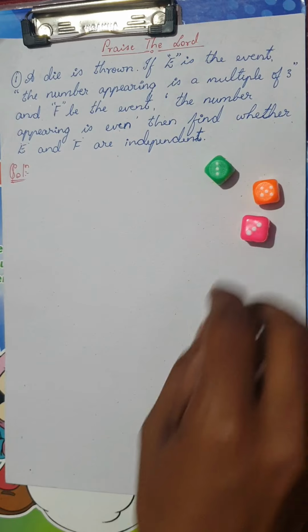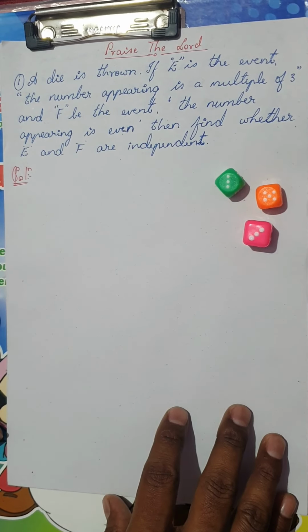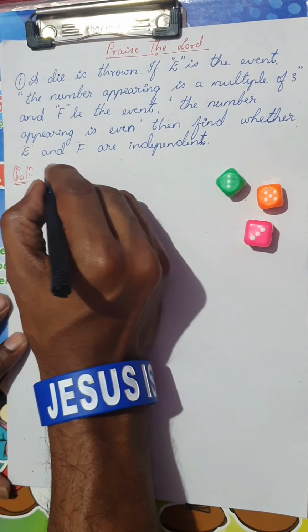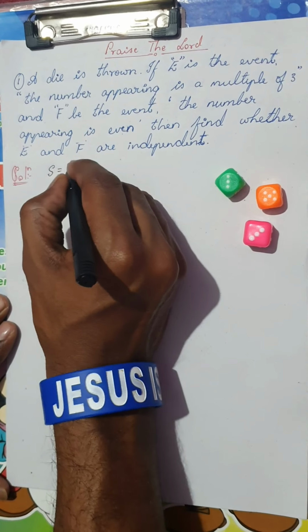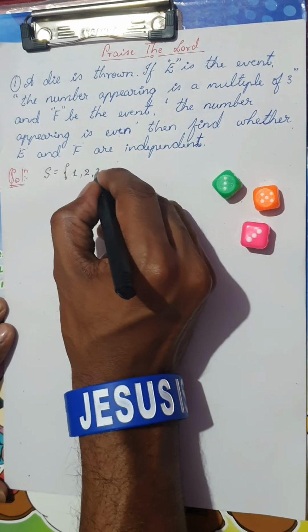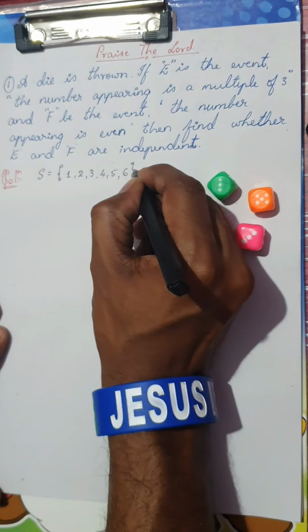So dear students, you might have seen the dice. We know that when a die is thrown once, the sample space would be the 6 numbers, which is 1, 2, 3, 4, 5, and 6.